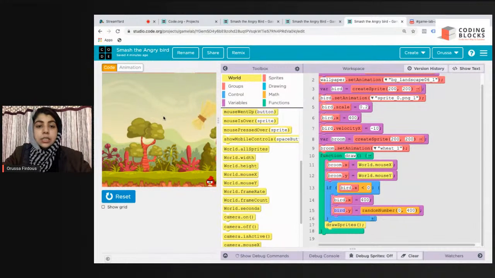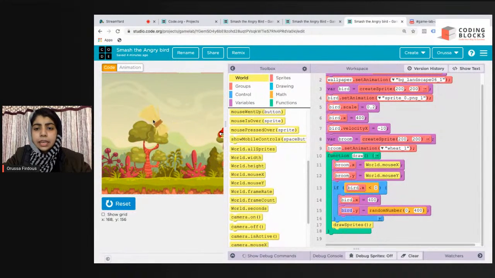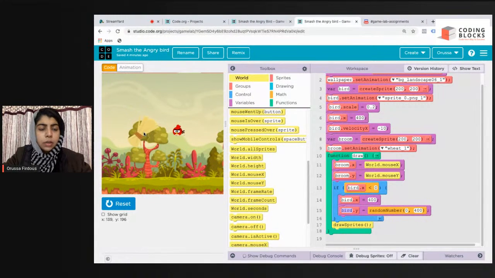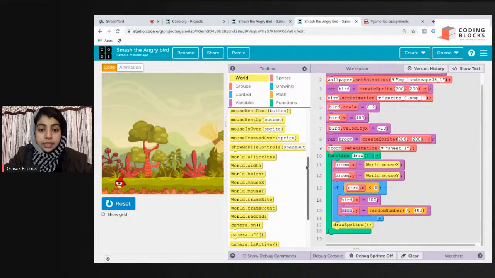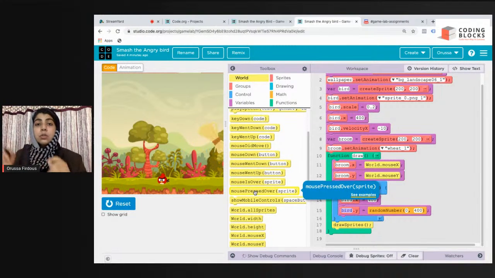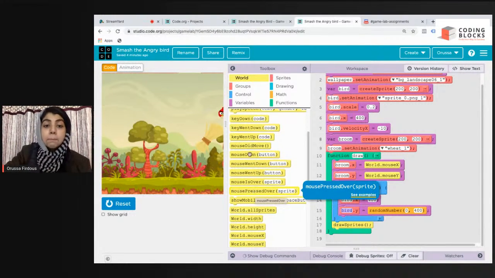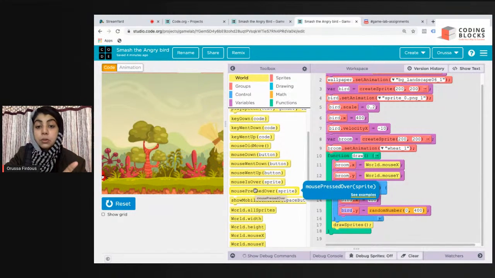How will I tell Game Lab that I am pressing over my Angry Bird? When I'm clicking with the help of my mouse, I have to give this instruction to Game Lab. For this, we have this block. Go to world, scroll down, and you will find this block, mouse pressed over. There are many blocks that sound similar and look similar. I don't want you guys to get confused. I'm again repeating, mouse pressed over.